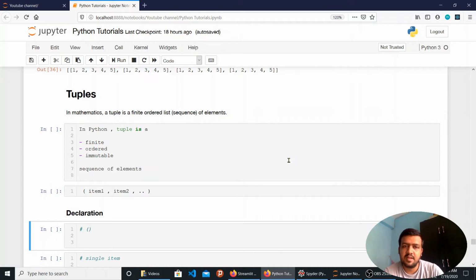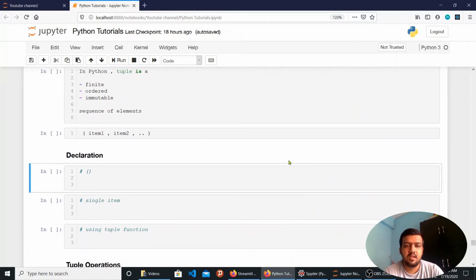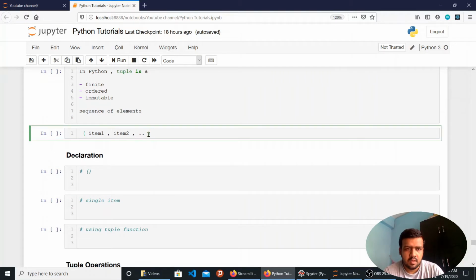But tuples have their own use as well. Tuples are used in function parameter passing, as well as to store something that is only to be read, not to be written or altered at any point of time. The general representation of a tuple is something like this. Tuples are enclosed by parentheses with all the items comma separated. Here you can see item 1, comma, item 2, up to n items.